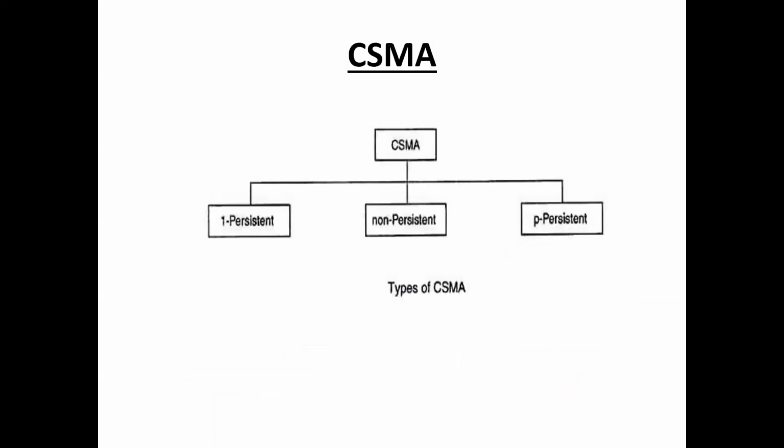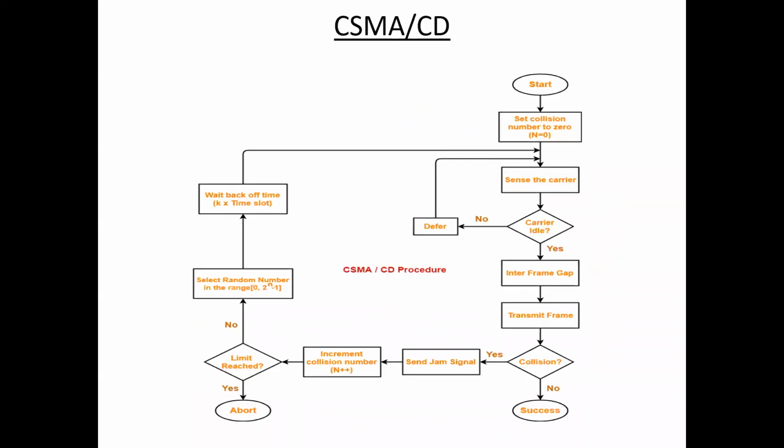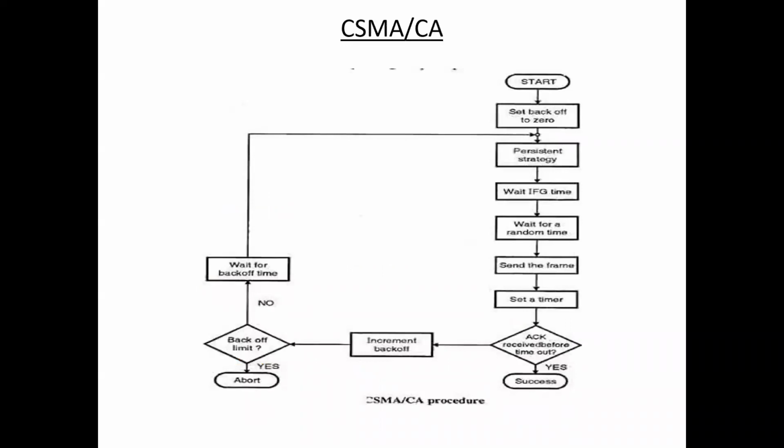So this is about CSMA, carrier sense multiple access. There are three types of carrier sense multiple access: one persistent, non-persistent, and p-persistent. And the next one is CSMA/CD. This is also carrier sense multiple access. It continuously senses the channel, but there is a collision here. CD, collision detection. The station has to detect the collision by sending the jam signal to other stations. And the third one, CSMA/CA. Here collision avoidance. That means there is no occurrence of collision. Just avoid the collision.